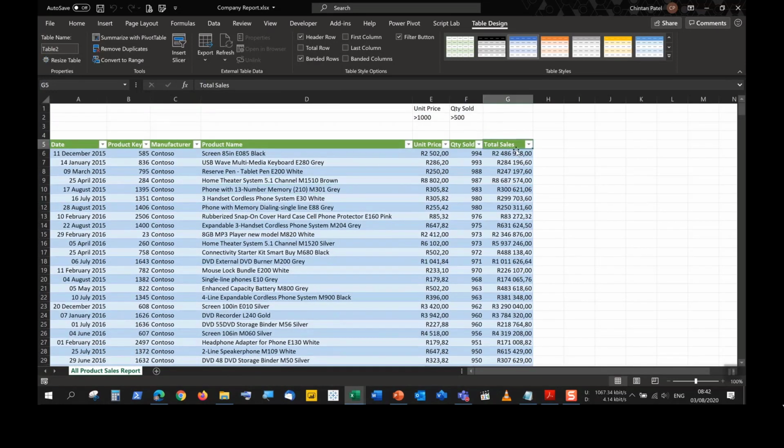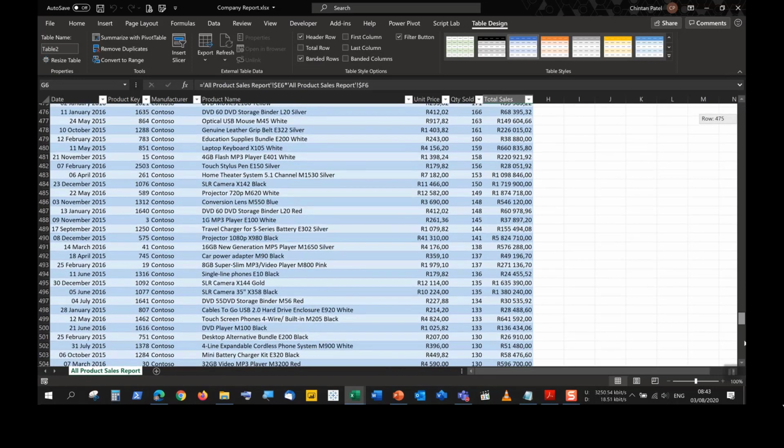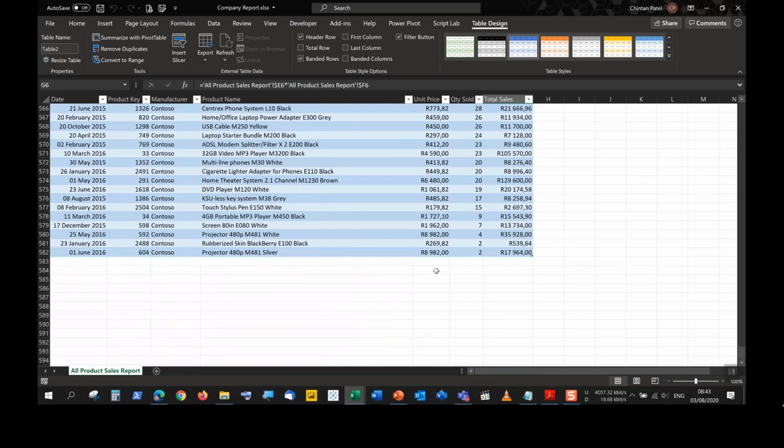When I added in another column, it automatically formatted this for me. It automatically did a calculation for me all the way down. So all I had to do was to do a calculation by saying E6 times F6, which gave me G6. And as soon as I completed G6, it automatically filled the data all the way down. Right, so that is a great feature of your tables.